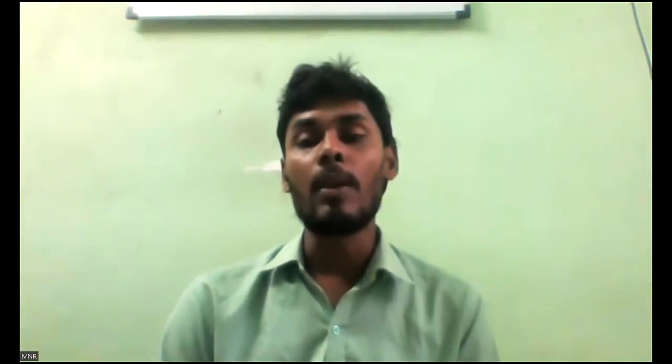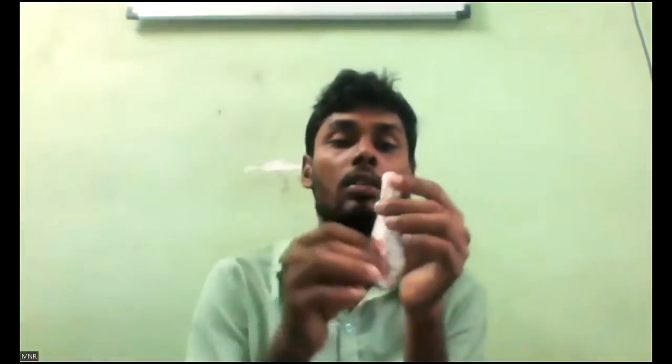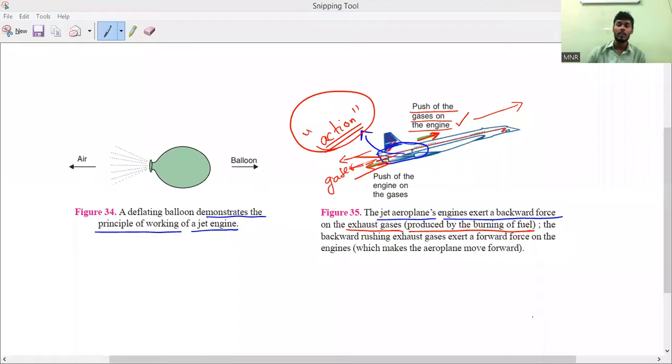Now, if you have a balloon at home, you can do this activity at home. Take one balloon and tie it to a thread, one thread between two points. If you blow air into it and release the balloon, you can see that when the air comes out backward through the mouth, the balloon moves in the forward direction. Yes or no, guys? Yes, please respond. That is a simple example of a simple jet engine. To demonstrate a simple jet engine, we can do this activity.